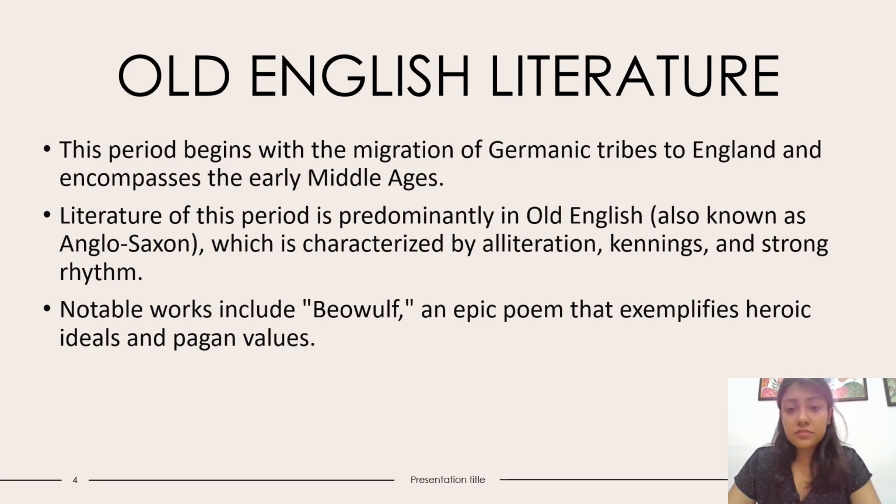Then, let's talk a little about the literary characteristics of this age. I just told you, there was the migration of Germanic tribes to England, and this encompasses the starting of the Middle Ages. That's how the Middle Ages started. This was Old English, and in this period there was a lot of oral tradition in literature. A lot of English literature was not being written. There was not a lot of particularly written English literature. Everything existed in the oral tradition. So this is how Old English exists.